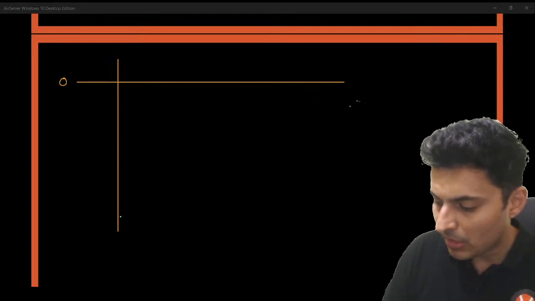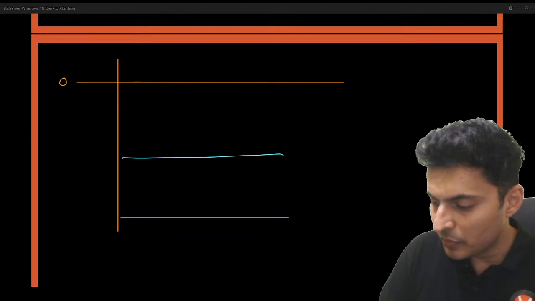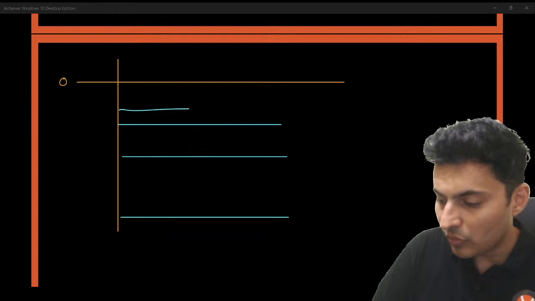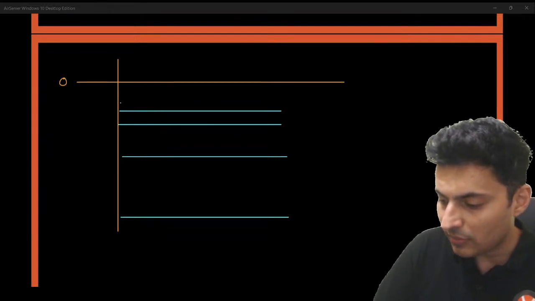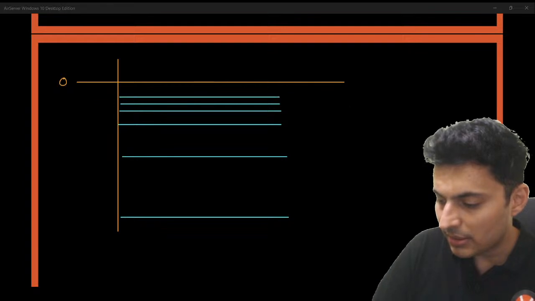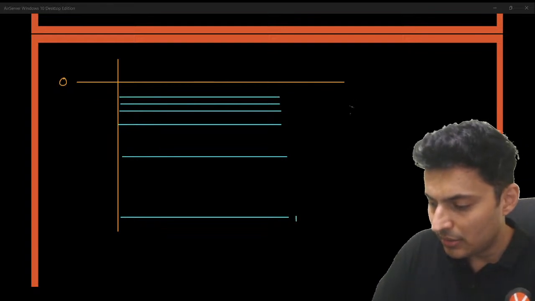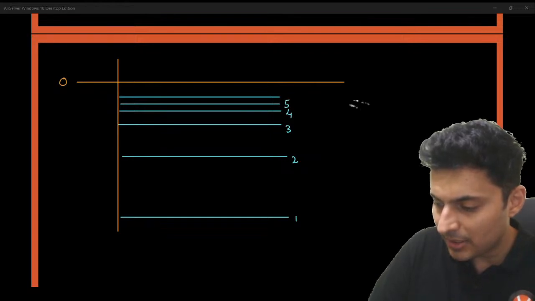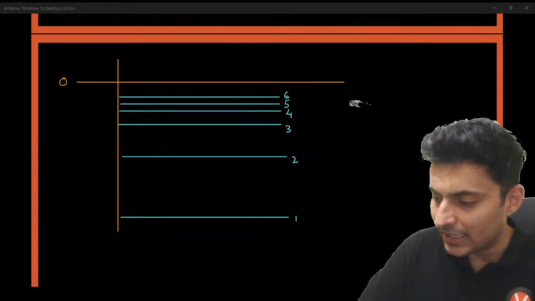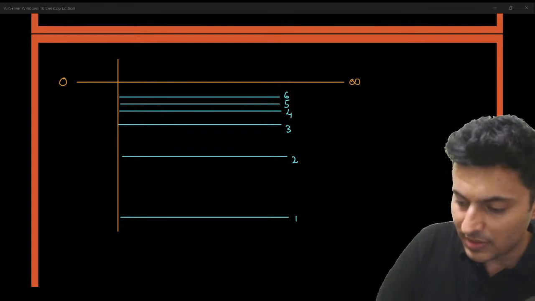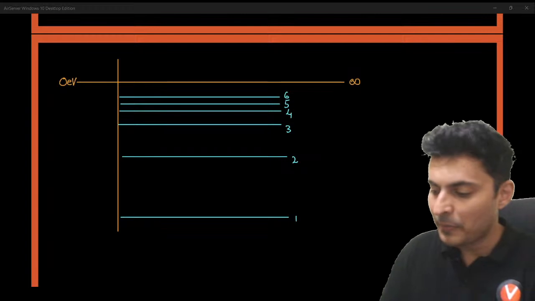Then you had n is equal to 1, n is equal to 2, n is equal to 3, n is equal to 4, and so on and so forth, 5, 6, like that. Like that, you go to the infinity line. So this is 0 electron volt line.